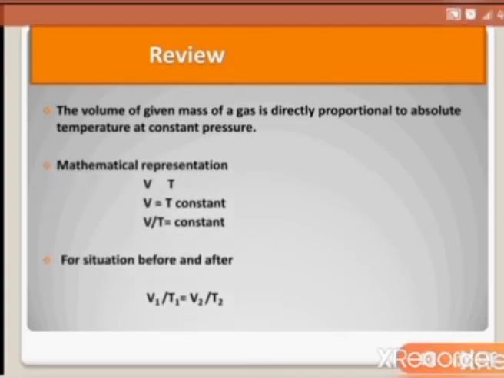Mathematically, it can be represented as V is directly proportional to T. V is equal to constant times T. V over T is equal to constant. For situations before and after, V1 over T1 is equal to V2 over T2.